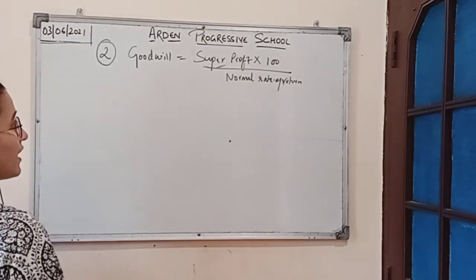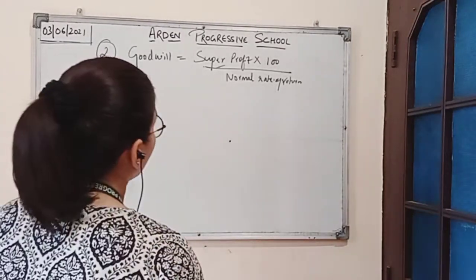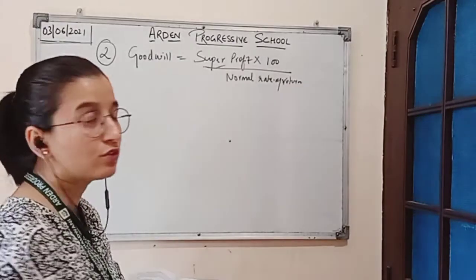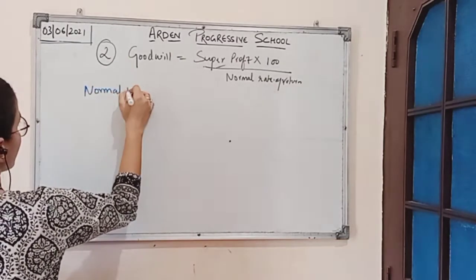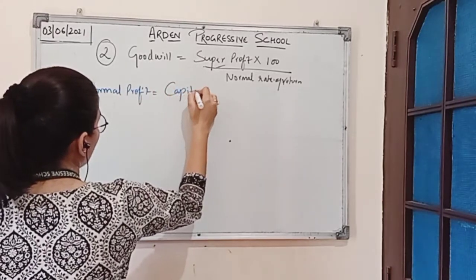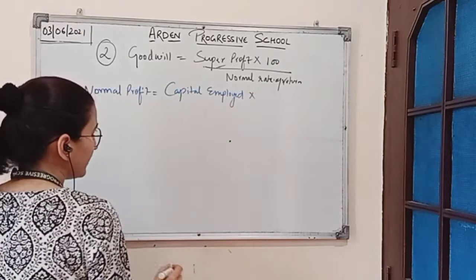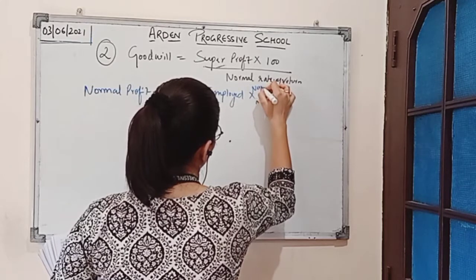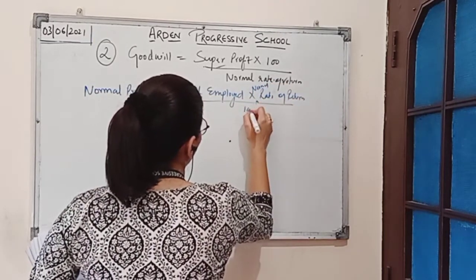Now for this we will first have to calculate super profit. We know the formula for calculating super profit is average profit minus normal profit. So average profit is given in the question amounting to rupees 72,000. We will now calculate normal profit first. Normal profit is equal to capital employed multiplied by normal rate of return divided by 100.